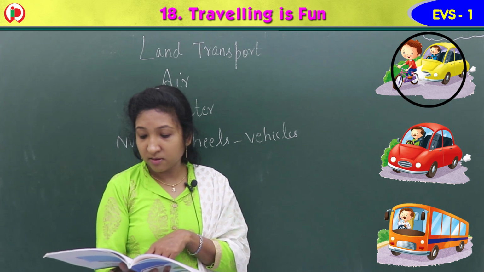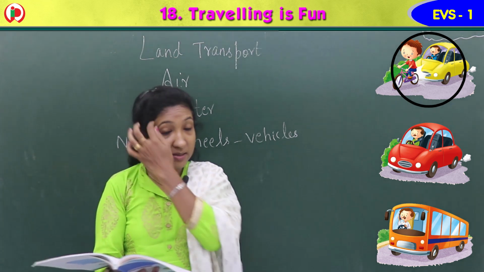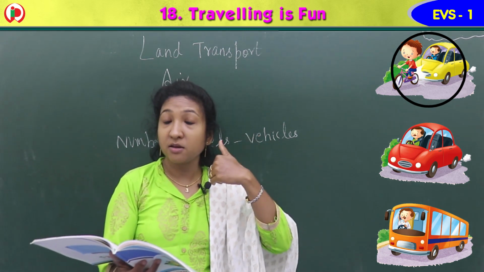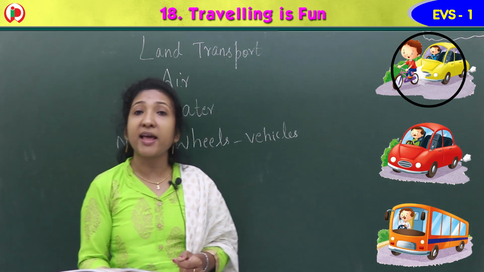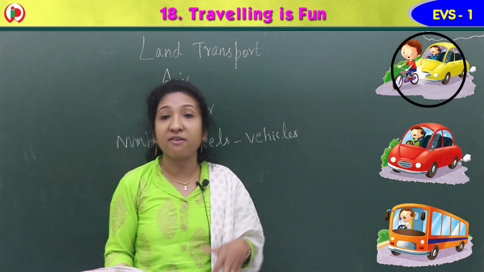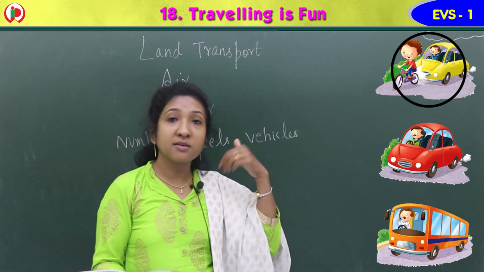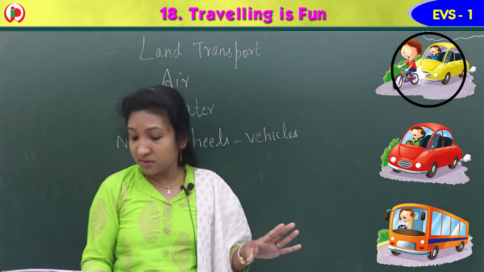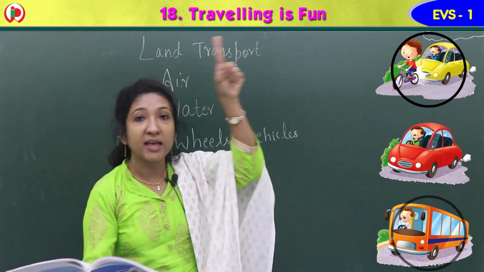Third image. What about the third image? In the third image, you can see a bus driver driving a bus. See what is there in his hand? Yes, he is talking to someone on the mobile phone, and he is driving. Is it safe driving? You can see the image here, isn't it? The driver is talking on the phone and driving. Is it safe driving? No, he is not driving carefully. This is not a good way of driving. So you just draw a circle.